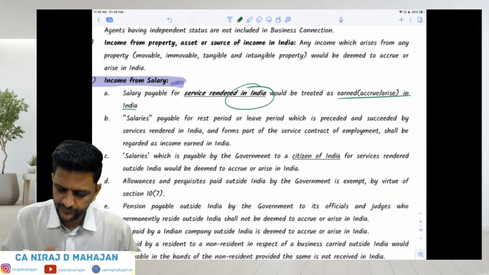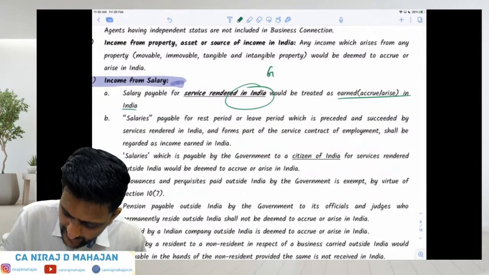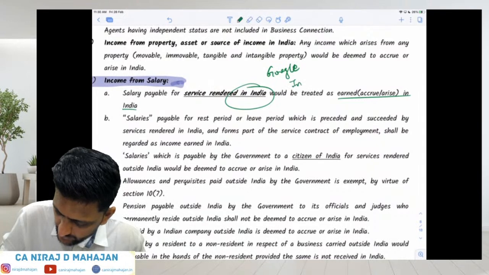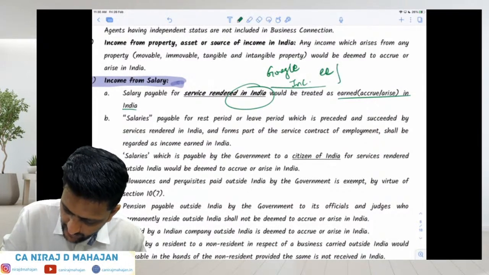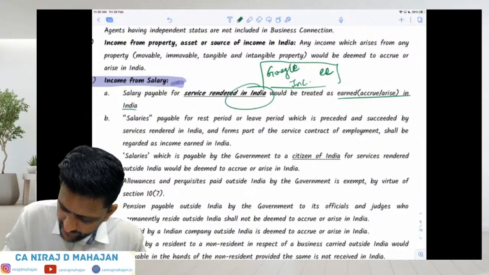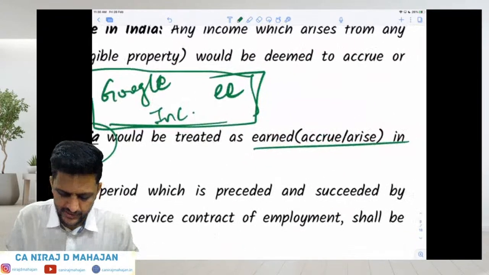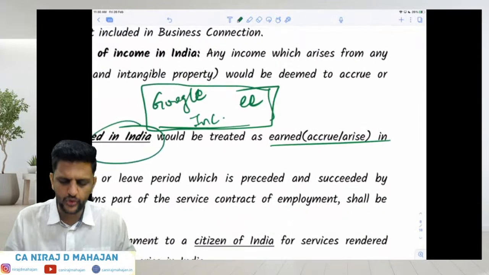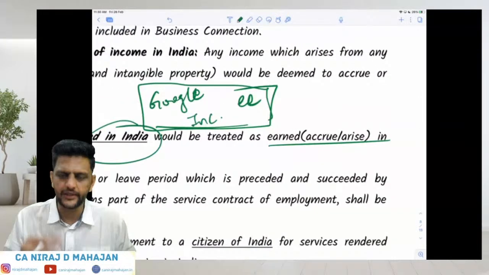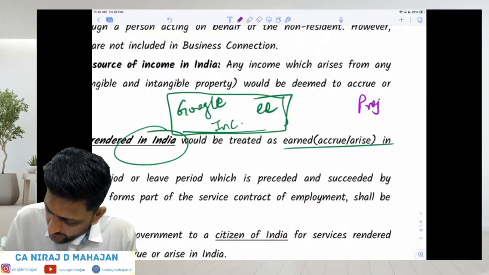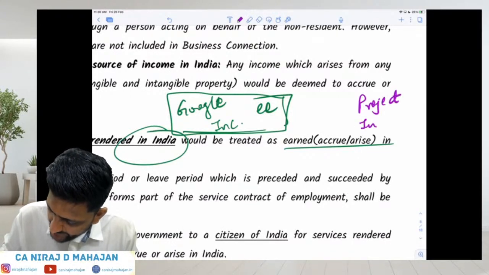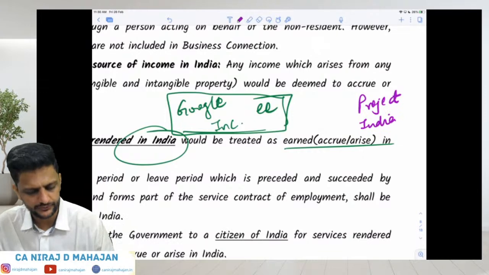Let us say there is Google Inc., just an example. They have their own employee in USA. When I write double E, it means employee. Google Inc. means obviously incorporated in USA. And they have a project in India. Are you okay till here? Yes.